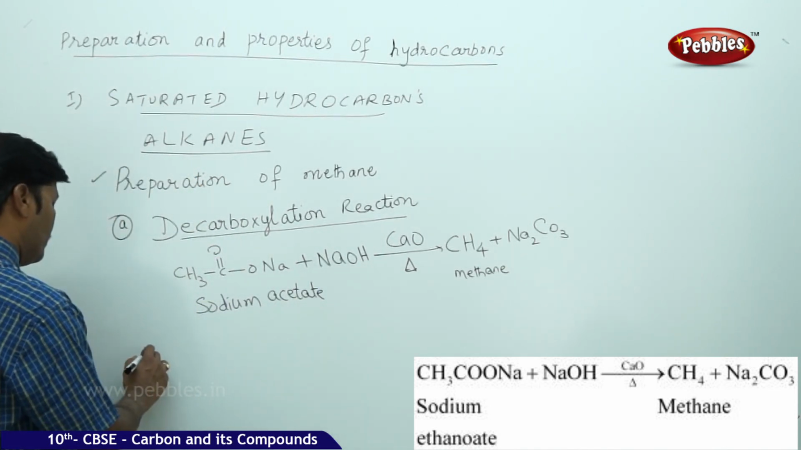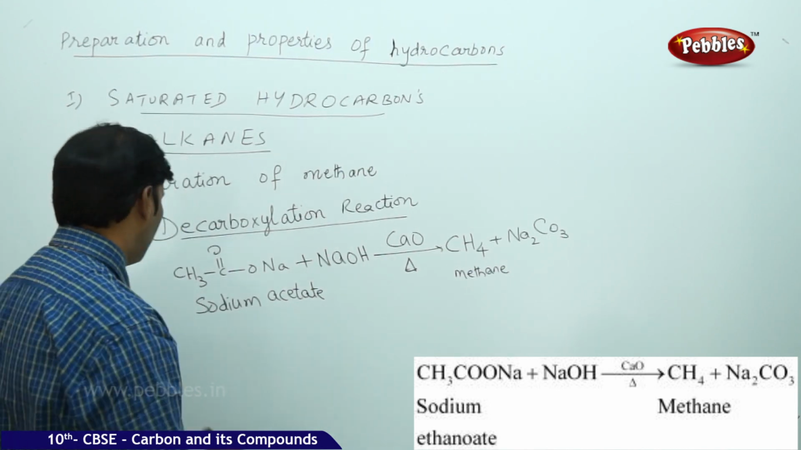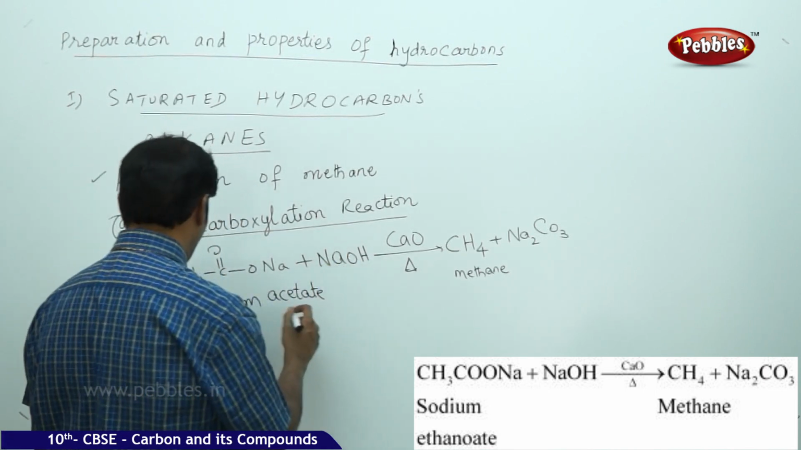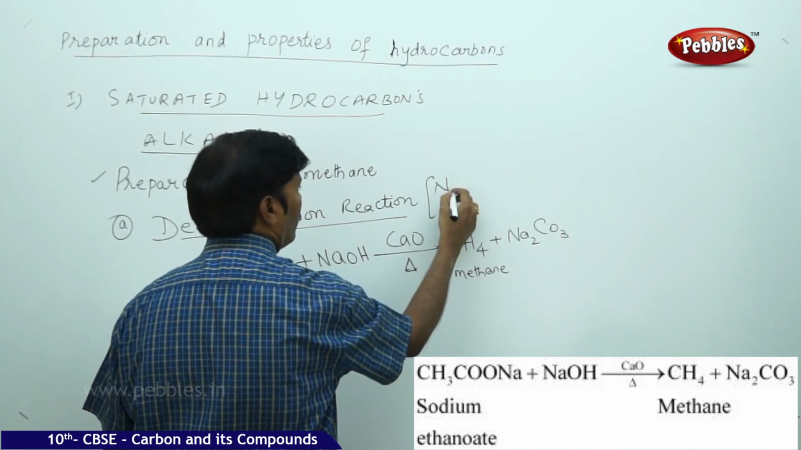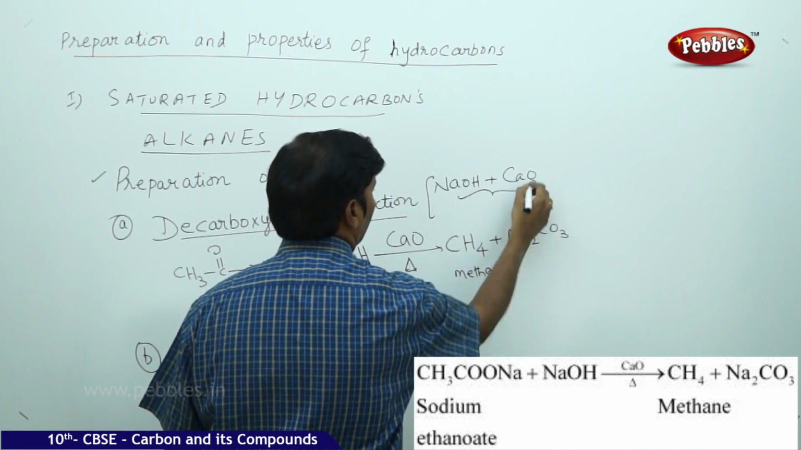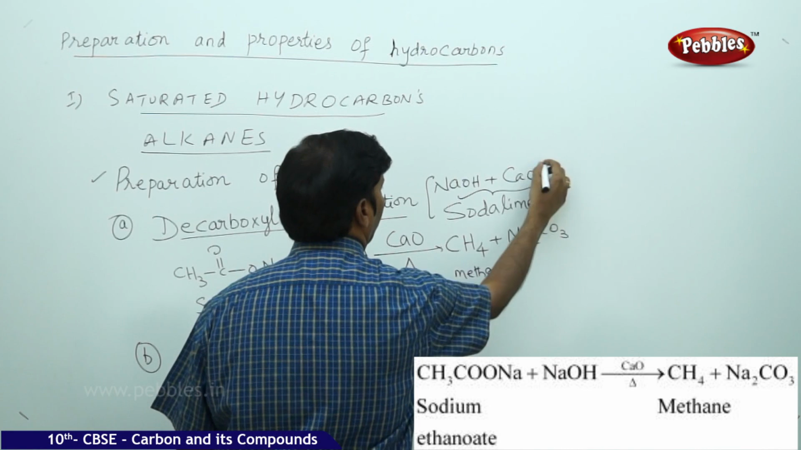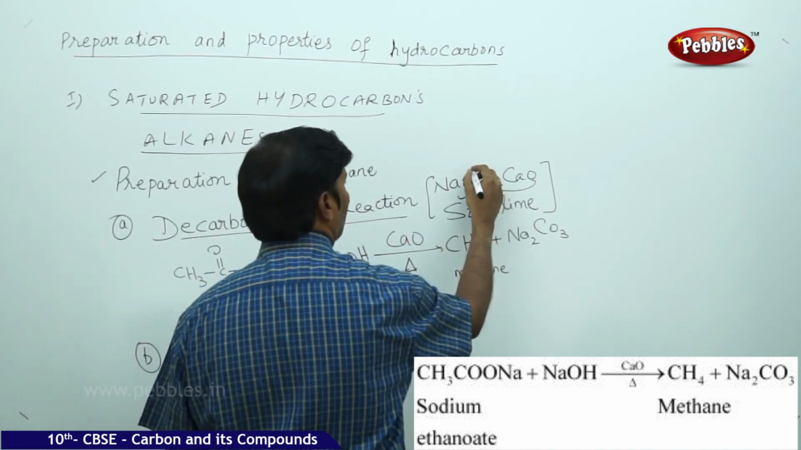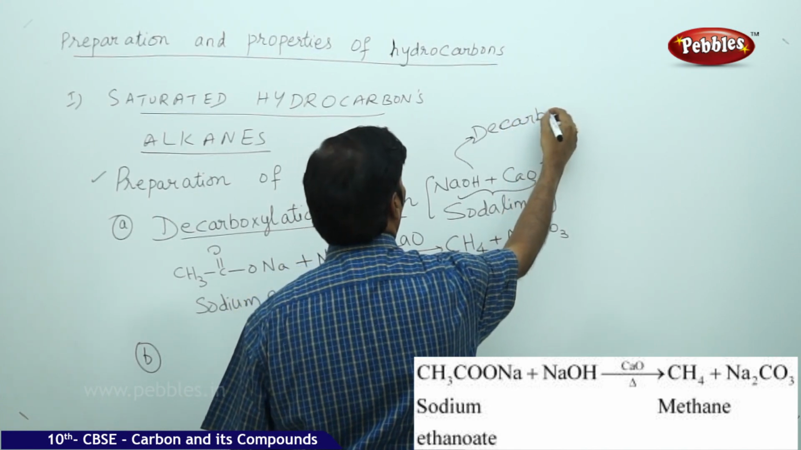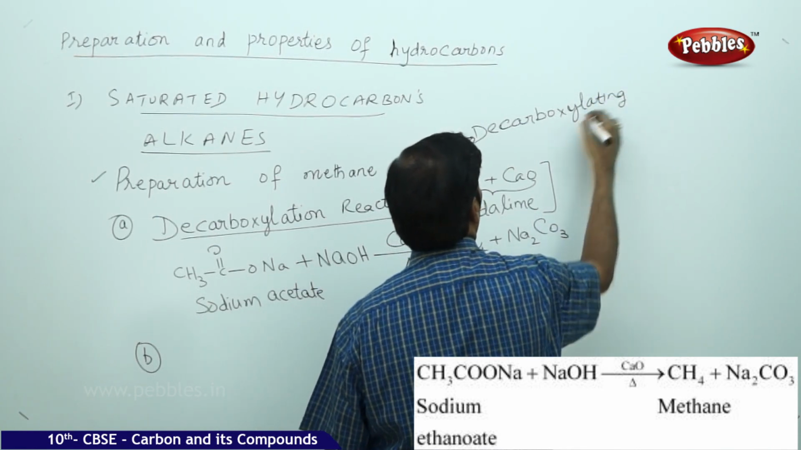Then the second method is the reduction method. And one more thing, in the decarboxylation reaction, if you take NaOH plus calcium oxide, this mixture we call soda lime, and soda lime is a decarboxylating agent.